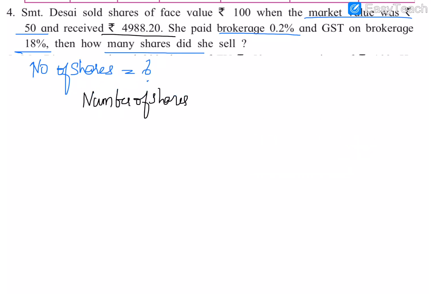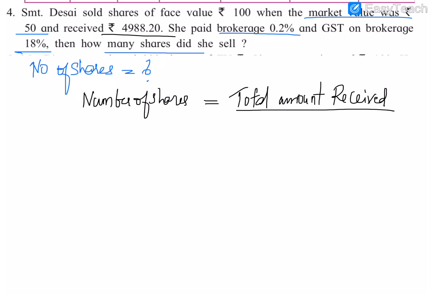So first we can write the equation. Number of shares is equal to total amount received divided by the selling price of one share. Since we are selling the share, we have to divide the total amount received by the selling price of one share. So we have the total amount received, and the selling price of one share we need to find.